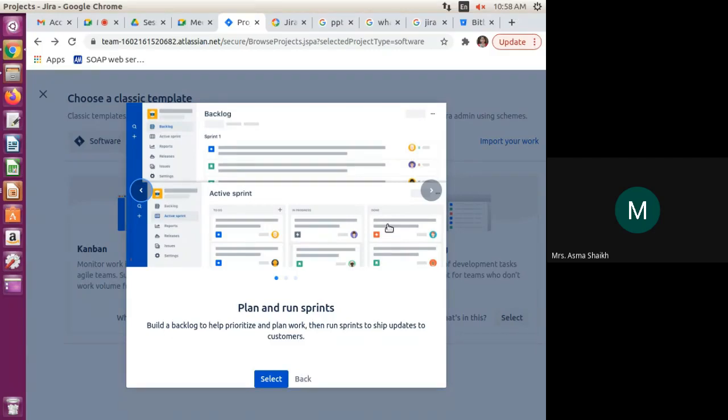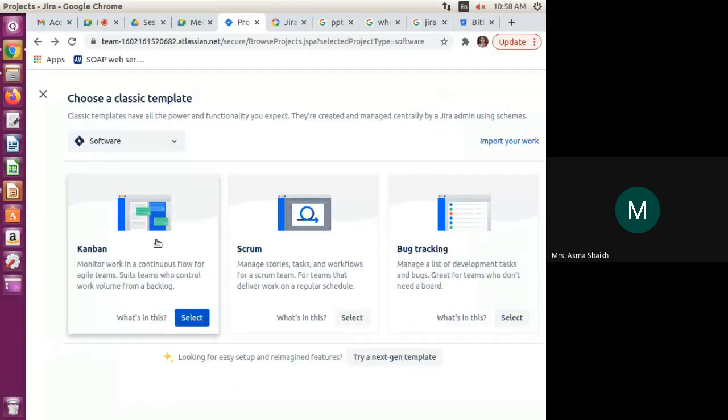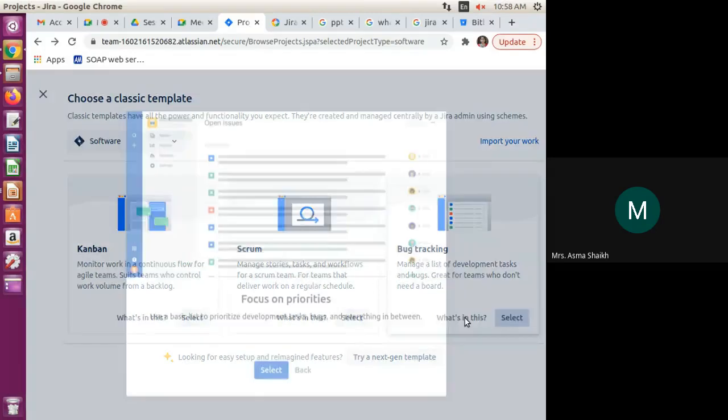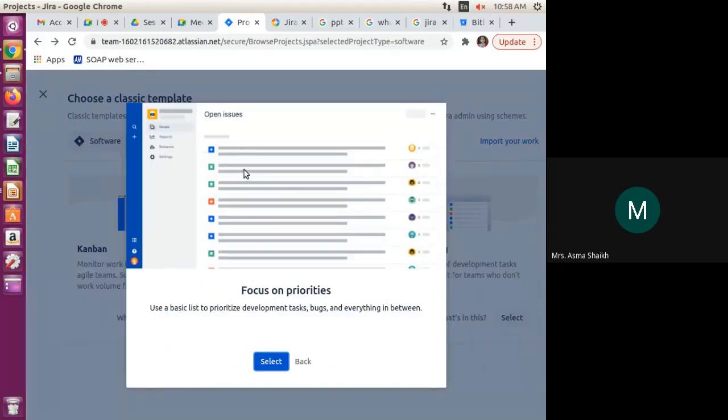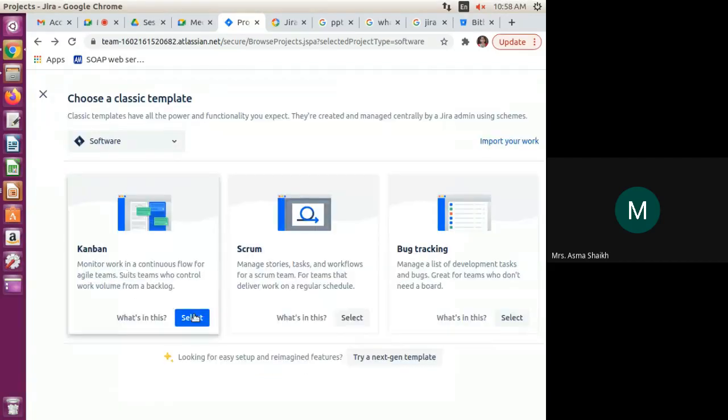Yes. So this way the Scrum model will work. And if we select the Kanban, in the Kanban we are able to see the project flow: which task is remaining, which task is in progress, like that. And this is bug tracking, so we are able to see the issues and who resolved them. Okay, I am going to select this Kanban.